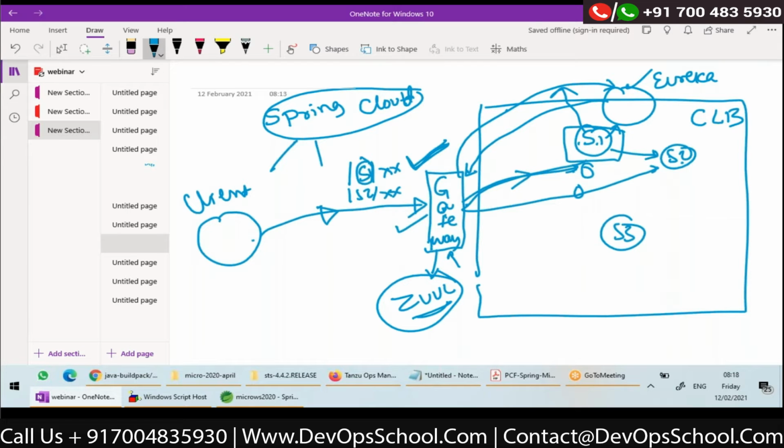Right? So we are going to use Spring Cloud modules, and we're going to develop our microservices using all this going on further. Okay. So that's about introduction to microservices, challenges, advantages, what all challenges we face, and what all Spring Cloud offers us to overcome those challenges. Right? Any queries we can discuss for next 5 minutes.